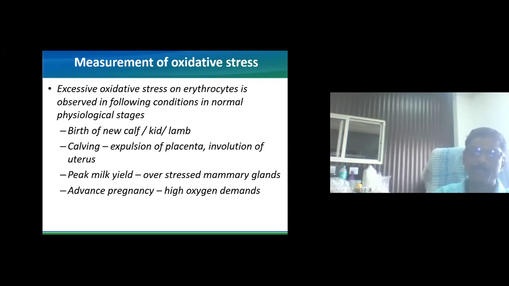Then in advanced pregnancy, there is extensive growth of the calf or fetus in the last trimester, so the high oxygen demand can lead to extensive oxidative stress.